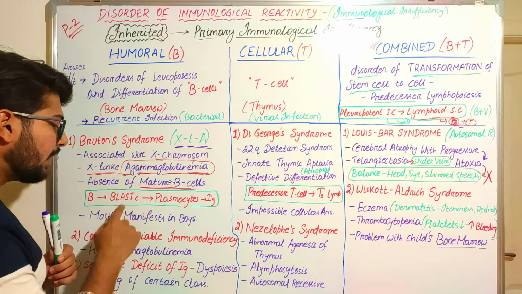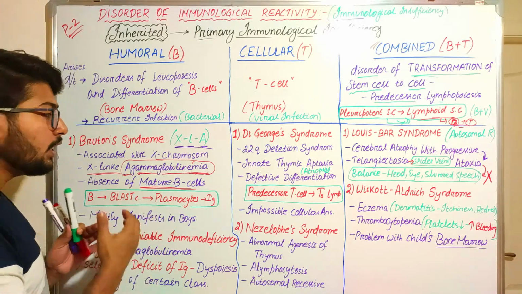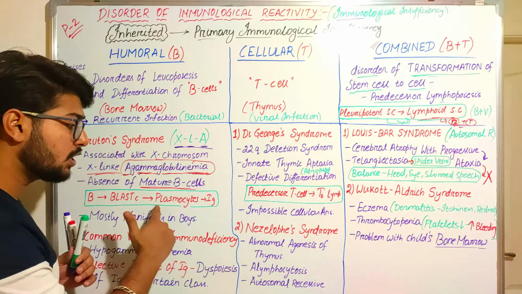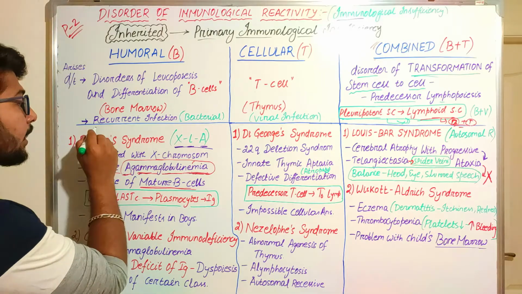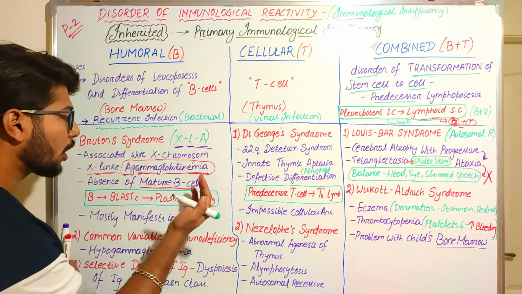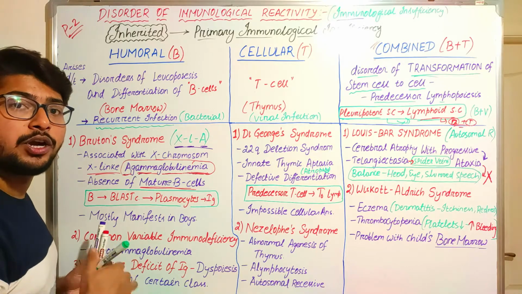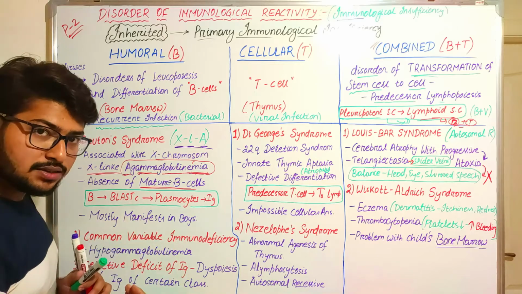So what will happen if there is absence of mature B cells? The body suffering from Bruton syndrome will not be able to produce antibodies. So there will be recurrent infections in Bruton syndrome, as the body is not able to produce varieties of antibodies in response to the antigens.